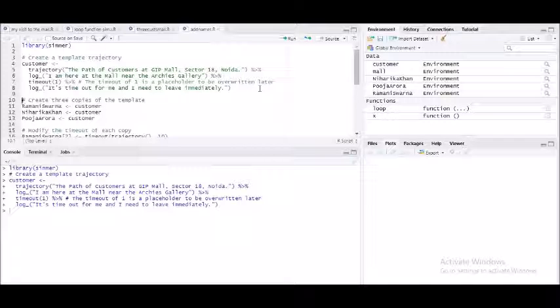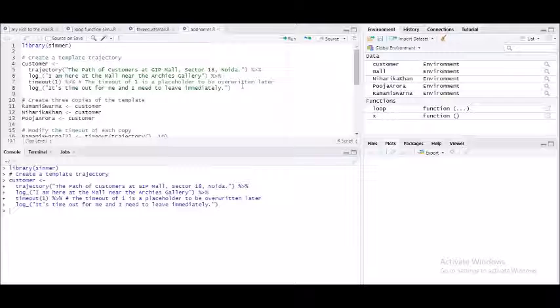So first, second, 3. So it will go in that manner. And in the last log, I have said that it's a timeout for me and I need to leave immediately. So my entry, where I'm standing and at what time I'm going to say that yes, it's timeout time for me and I need to leave the mall immediately.